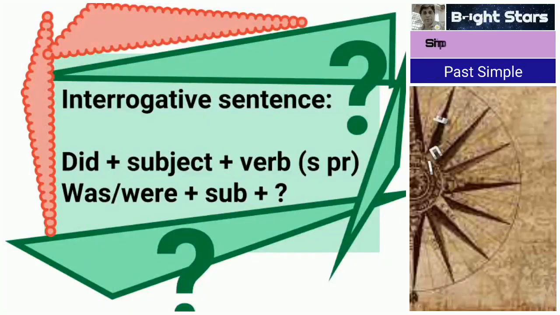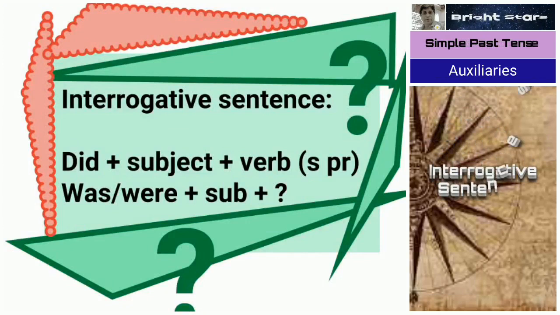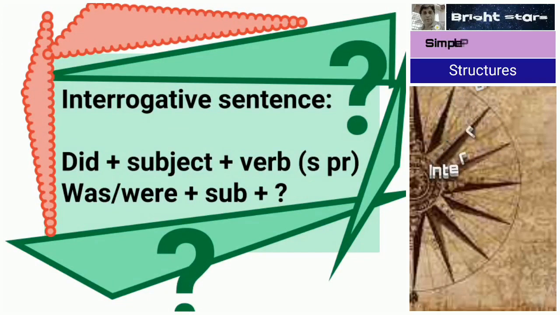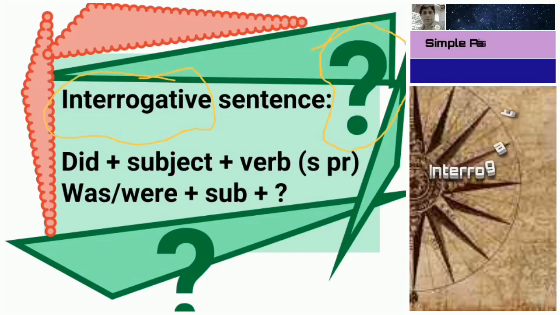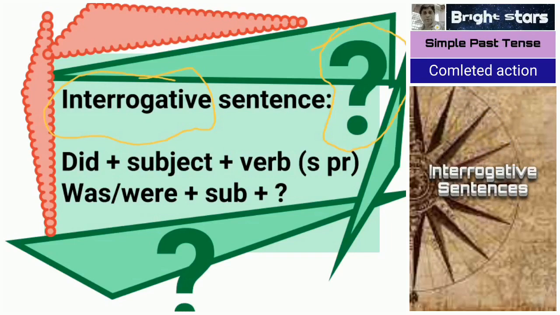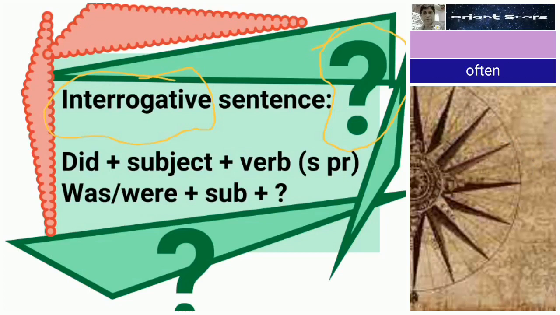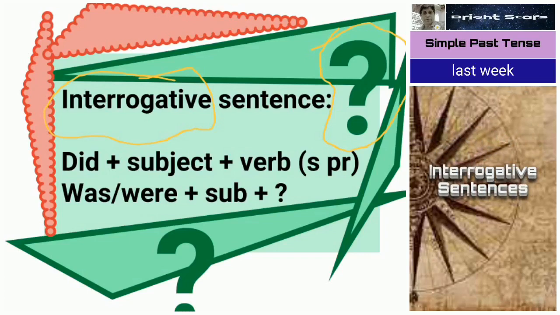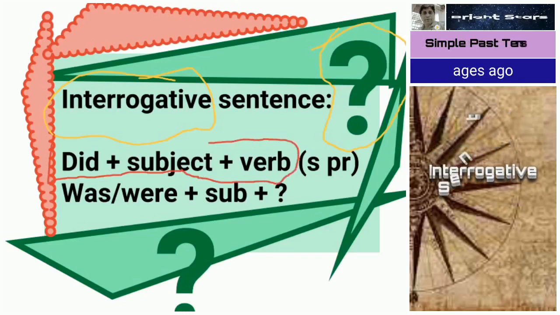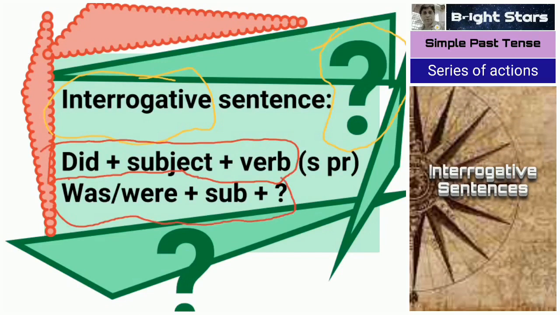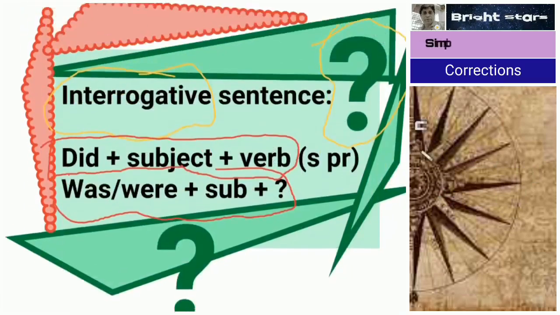So question sentences we call interrogative sentences. Interrogation means question. So here: did plus subject plus verb. In the case of simple present tense we use do or does plus subject plus basic verb, or was or verb plus subject. You have to keep this structure in mind. Once we read the examples then we can easily understand this. Let us move.